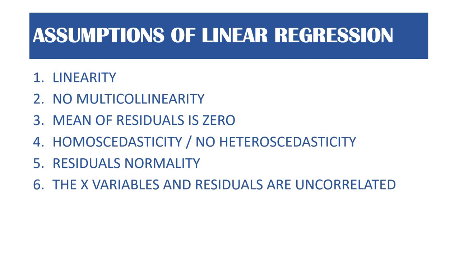The first is linearity. Second is multicollinearity, that means no multicollinearity. Third is that the mean of the residuals should be zero. Fourth is homoscedasticity, and its opposite is heteroscedasticity. Fifth is residuals normality, and the sixth one is that the x variables and residuals should be uncorrelated. So let's discuss these one by one.